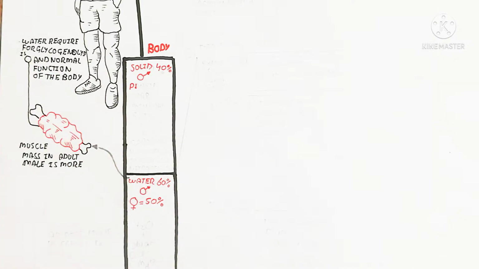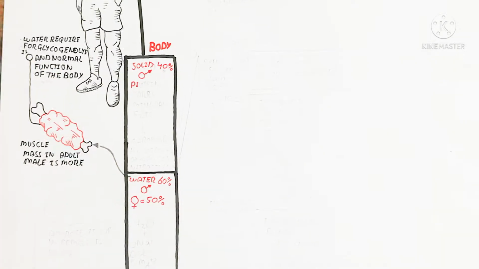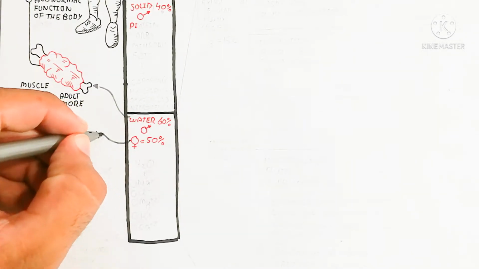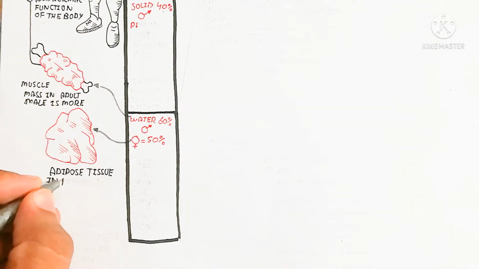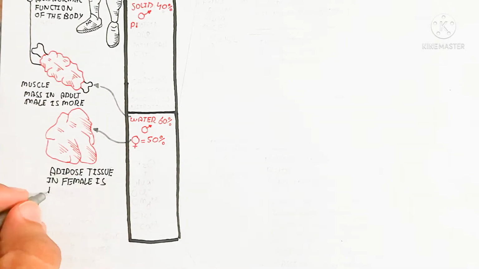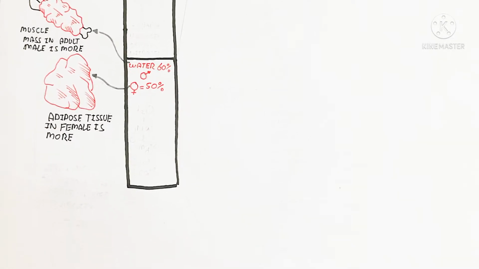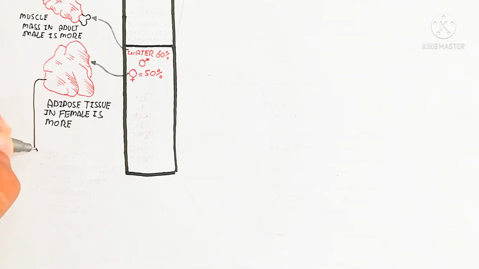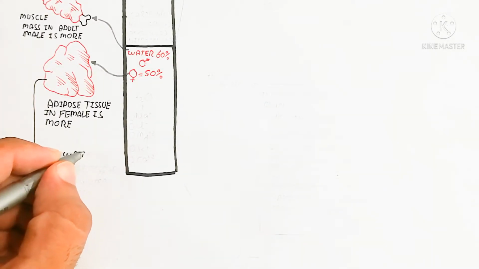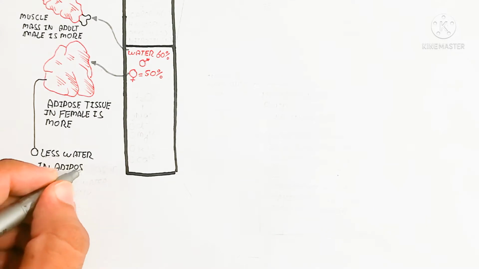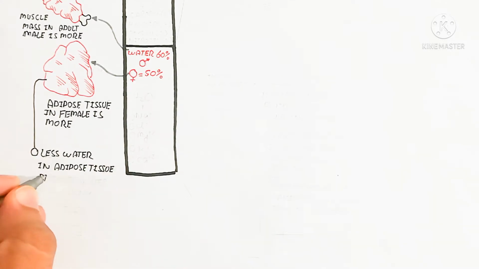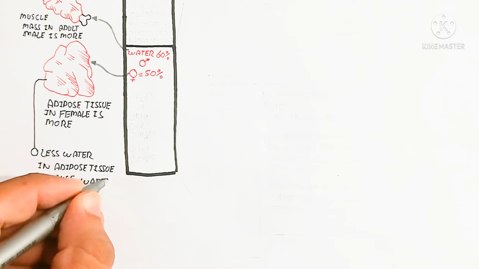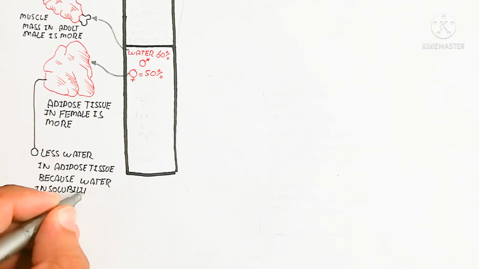Males also contain fat but in a lesser amount as compared to females. Females contain more adipose tissue, which means less water, because fat is insoluble in water. That is why the water requirement is less as compared to muscle.